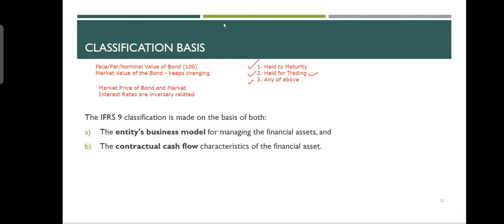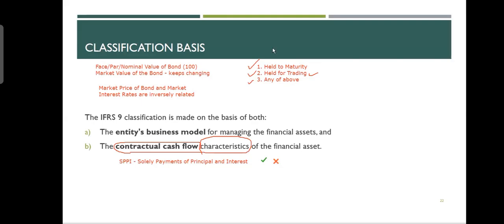So the contractual cash flow characteristic of the financial asset, what this financial asset is giving you. Is it giving you contractual cash flow? And what do we mean by contractual cash flow? We call it SPPI. SPPI means solely payments of principal and interest. Does this financial instrument meet this SPPI criteria? Yes or no? Here you have to give the answer in yes or no. You see a financial instrument and you say, does it meet SPPI criteria? Yes or no? Okay. Now, what is SPPI criteria? I say solely payments of principal and interest.